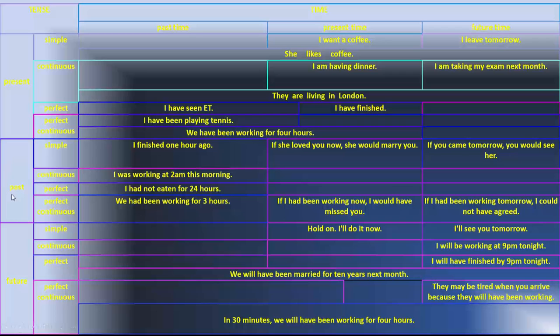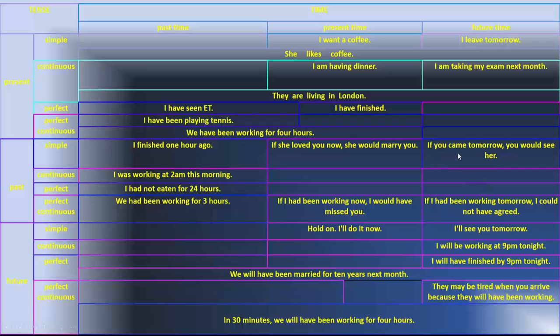But sometimes in a form it gives the impression that it is referring to the present time. If she loved you now, she would marry you. Not necessarily, I don't know. Anyway, perfect continuous. If I had been working now, I would have missed you.